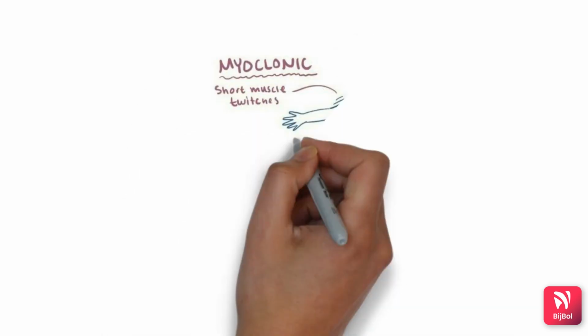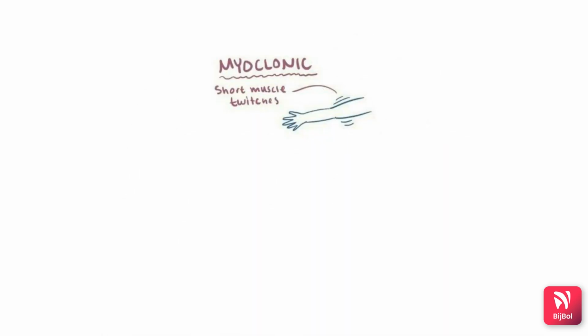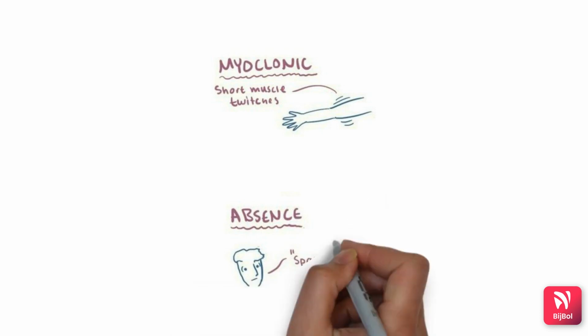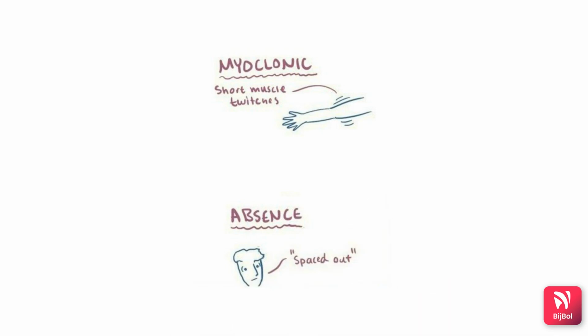Myoclonic seizures are yet another type and are short muscle twitches, but sometimes many in a short amount of time. Finally, there are absence seizures, where the patients lose consciousness and then generally quickly regain consciousness. The outward sign presented by the person is that the person looks like they have spaced out. Like if they were walking, they'll suddenly stand still. Okay, that is absence seizures.